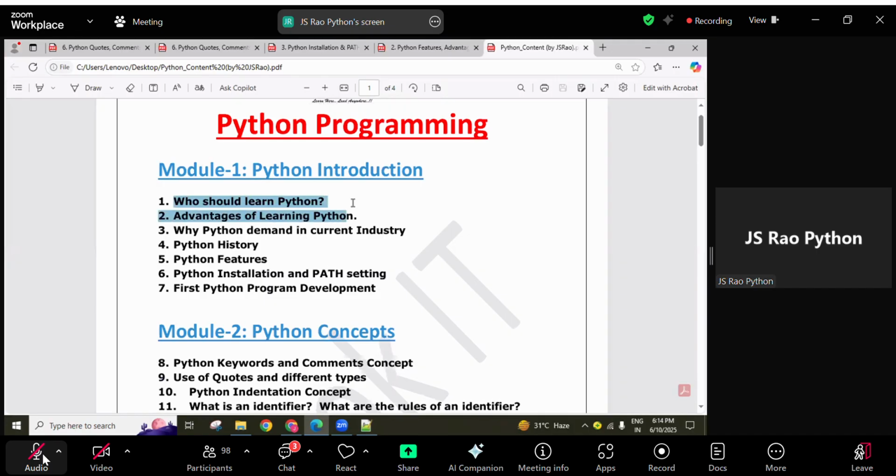So who can learn Python? What are the advantages of learning Python? Why does Python have demand in the IT industry? And what are Python's features? And next, Python history, Python installation and path setup. First Python program, how we are creating it, how we are executing it, how we are saving it. I explained all these things, guys, and I uploaded the materials related to these points in the portal.